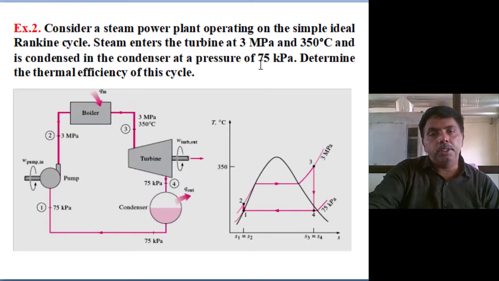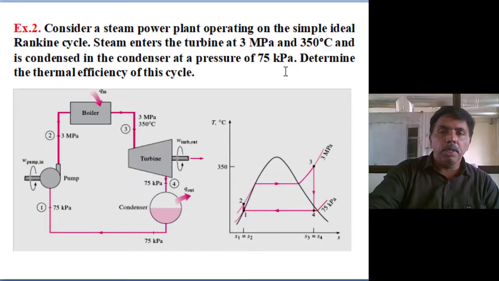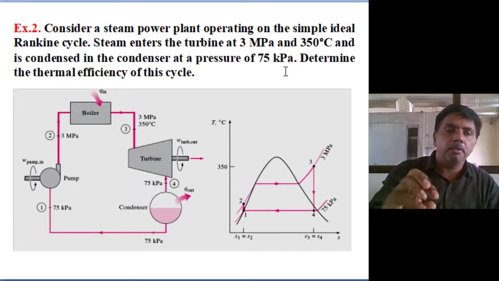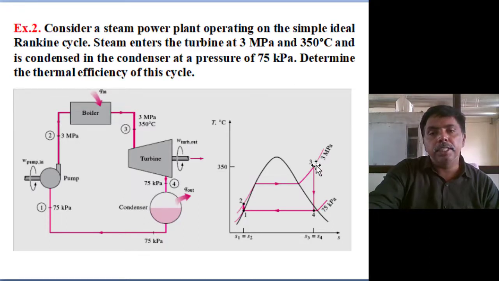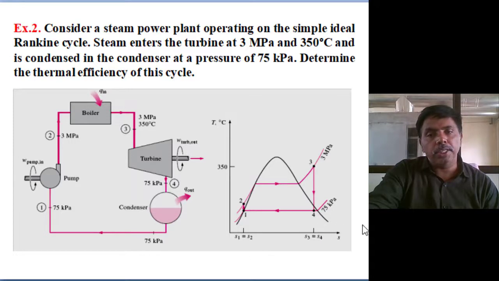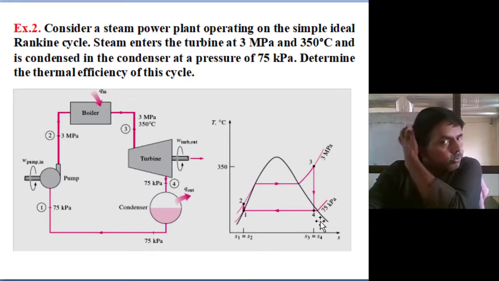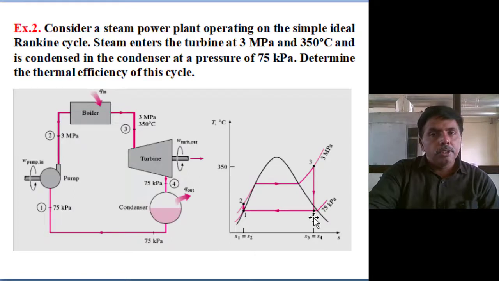And condenser pressure is 0.75. Simply by opening the Mollier diagram, the calculation is easy. Open the diagram, mark 30 bar pressure and 350 degree centigrade, and see the enthalpy, how much. Then isentropic expansion only. So move isentropically up to 0.75 bar and mark the point. That point is H4, the enthalpy of the steam, and you will get the dryness fraction of the steam also.